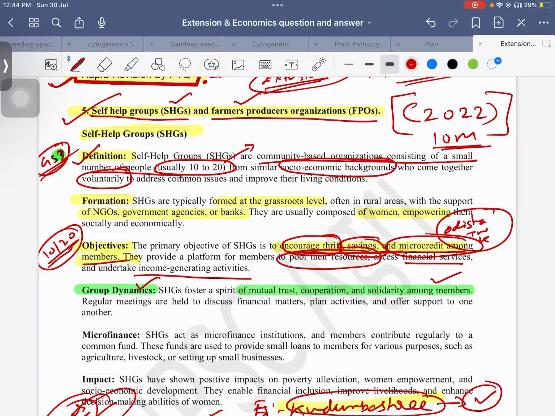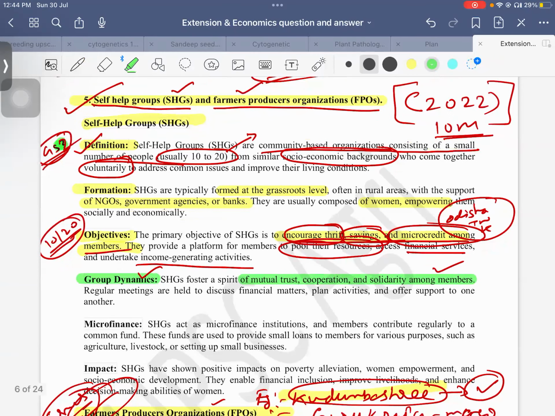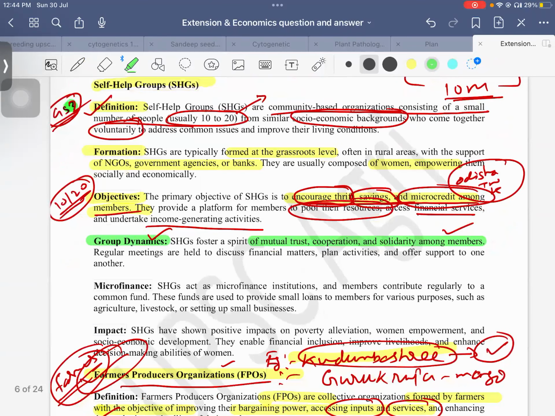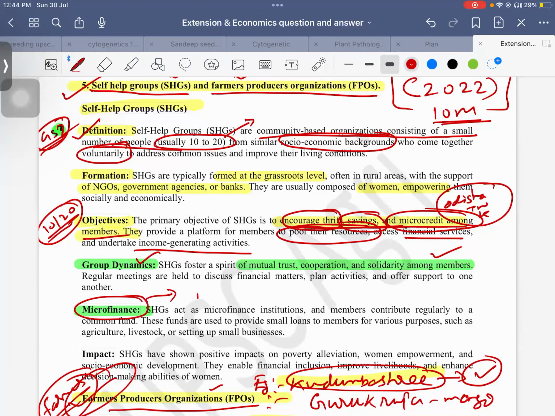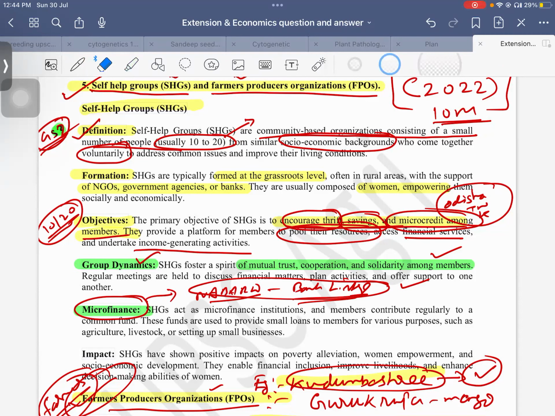And next, microfinance is the very important basis of any SHG. That's why we have NABARD and the bank linkage program. So these are all providing very good initiatives for the SHGs to develop and thrive.